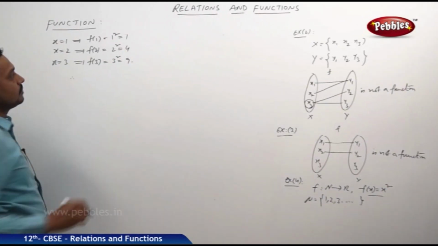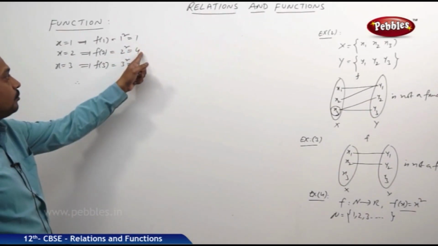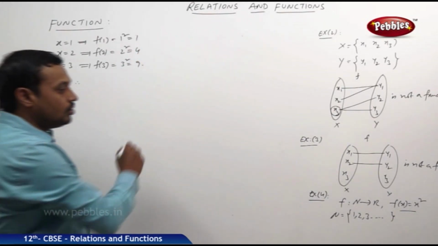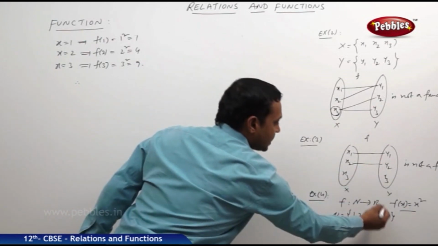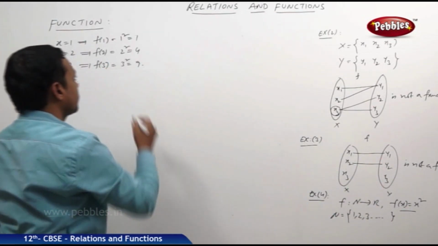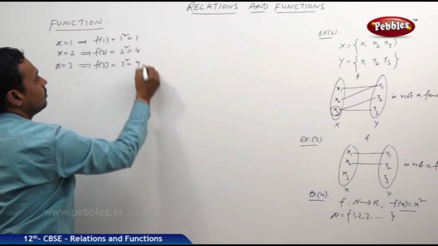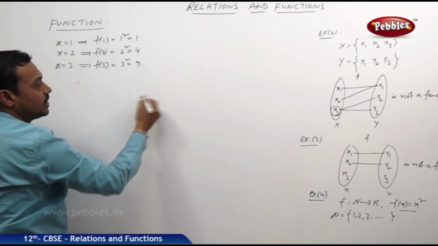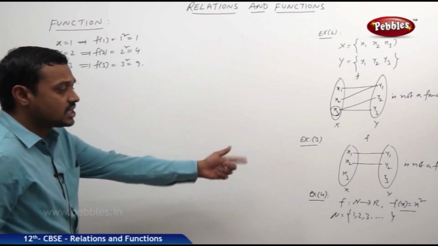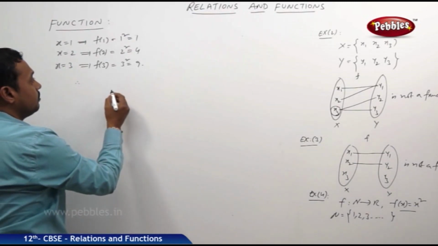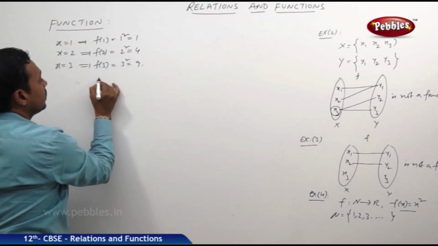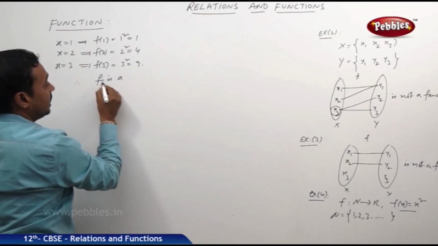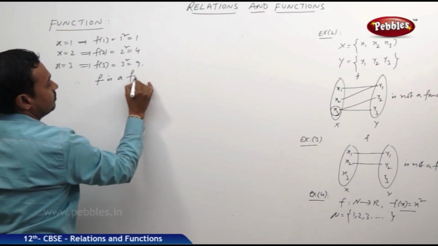That means the output values are 1, 4, 9, 16, 25, etc., and they always belong to the same real number set. 1 belongs to R, 4 belongs to R, 9 belongs to R, 16, 25, etc. all belong to the real number set. Therefore, the relation f is a function.